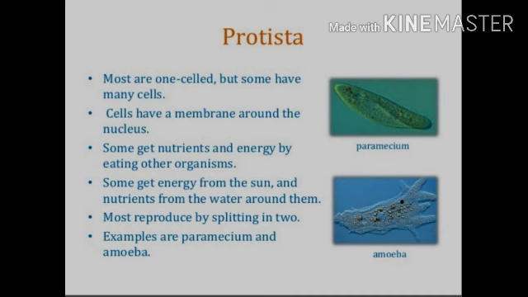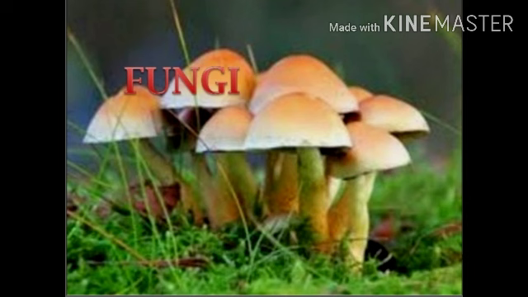Some of the protista get nutrients and energy by eating other organisms, but some of the protista get energy from the sun and nutrients from the water around them. Most of the protista reproduce by splitting into two. Examples of protista are paramecium and amoeba. Now, the third one is the fungi.